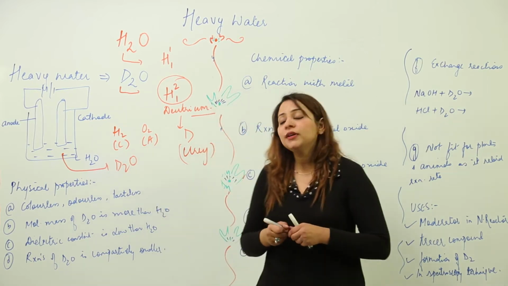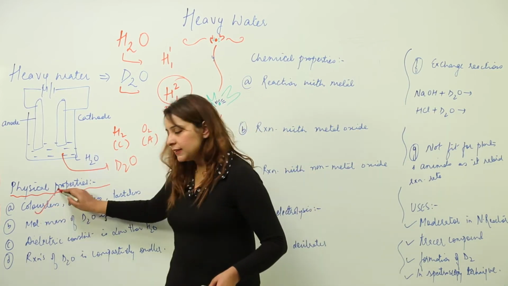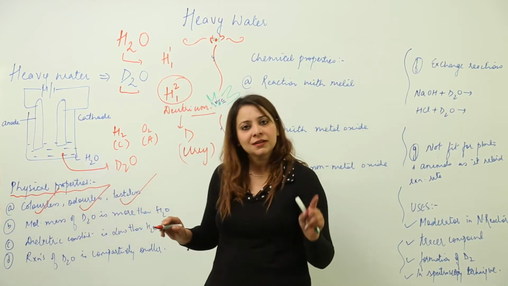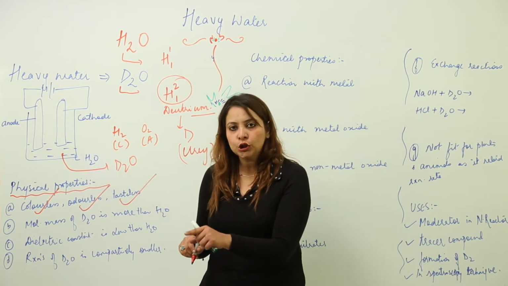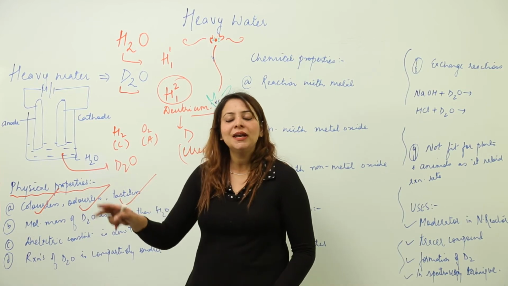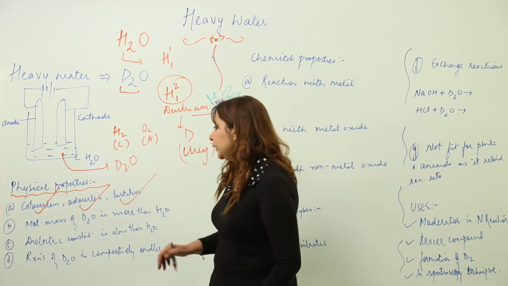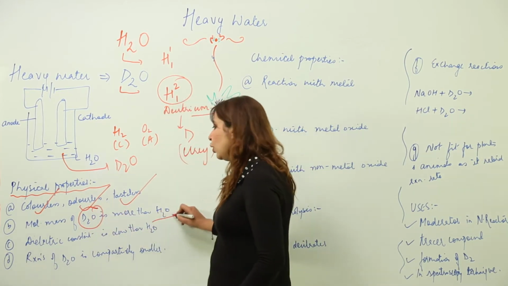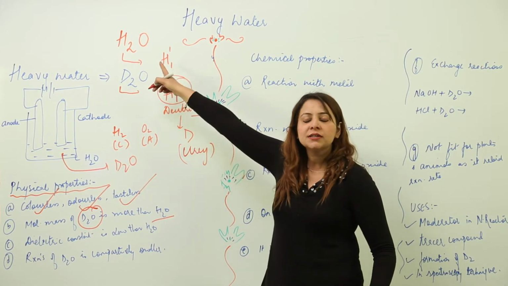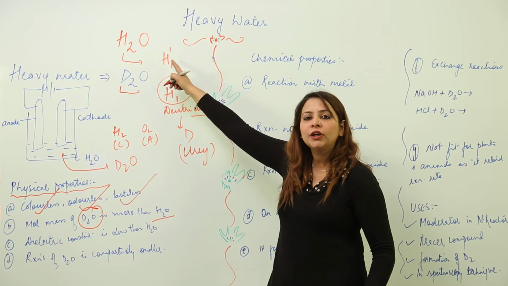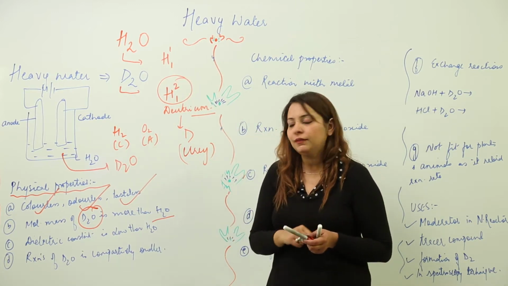Now talking about the physical properties, heavy water is colorless, odorless and tasteless, the same as the normal water. Second, molecular mass is more than H2O, obviously, because we have discussed its atomic mass is 2, whereas protium, which is used in normal water, has atomic mass 1. So obviously the molecular mass is going to be more for heavy water.